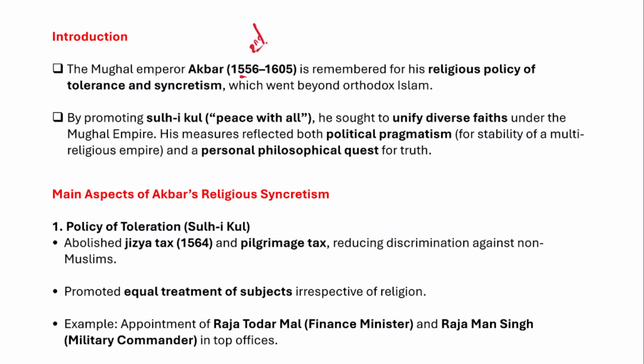And in fact, Akbar is famous for his religious policy, because his religious policy had a secular outlook. Since it had a secular outlook, this is unique and it should be remembered.